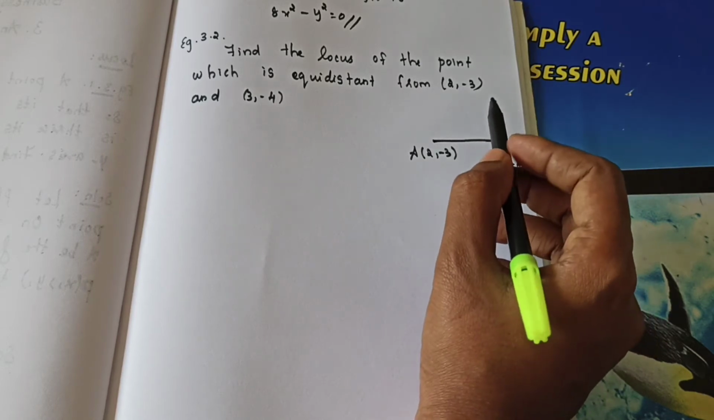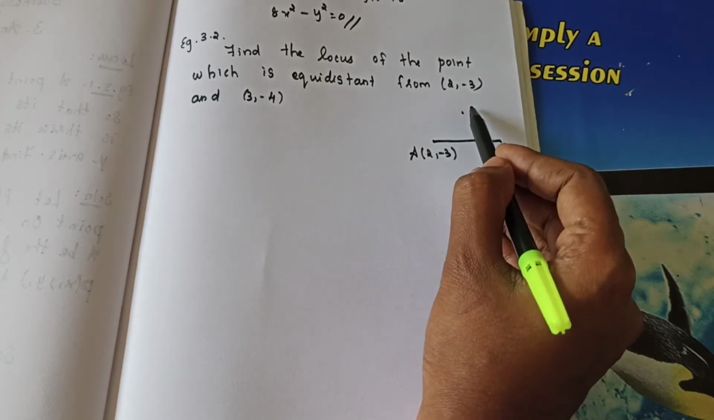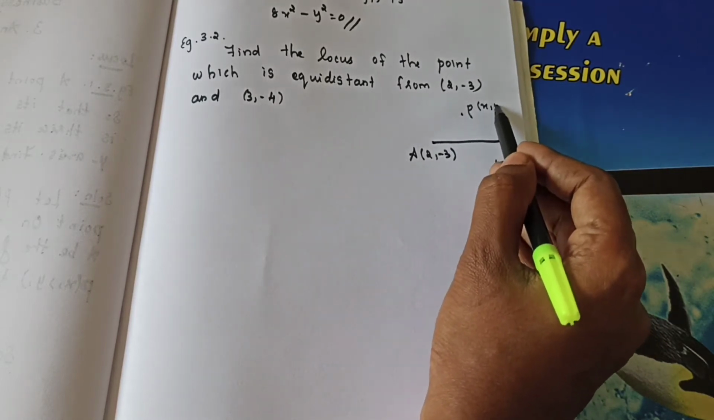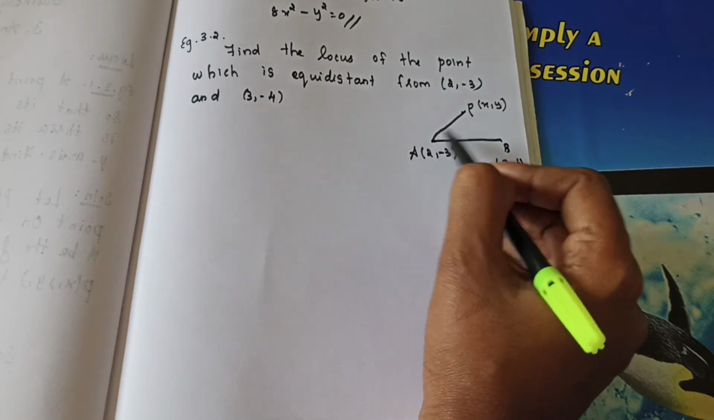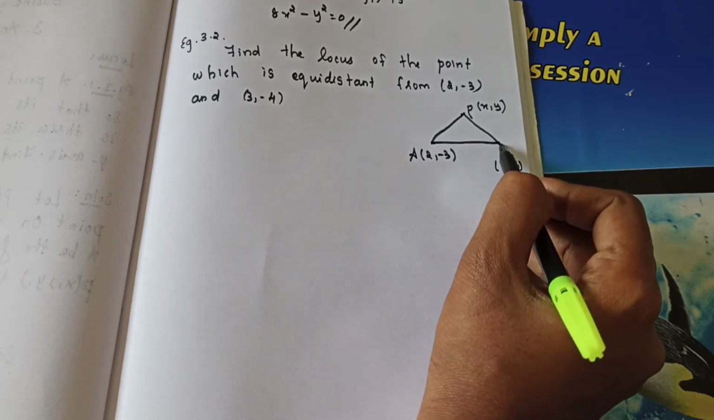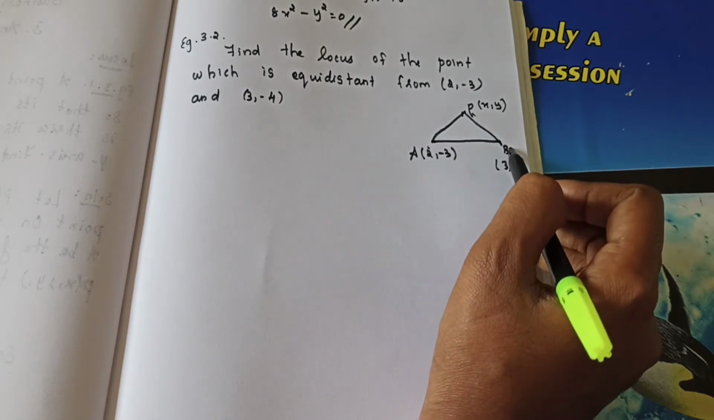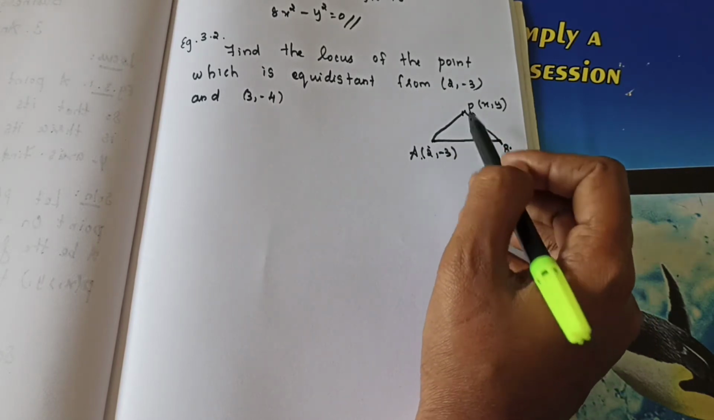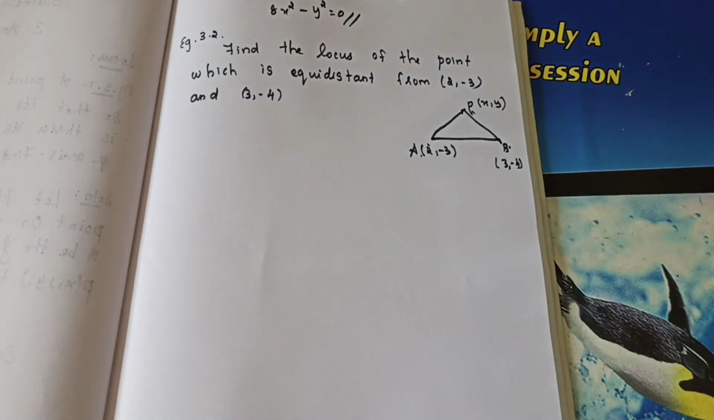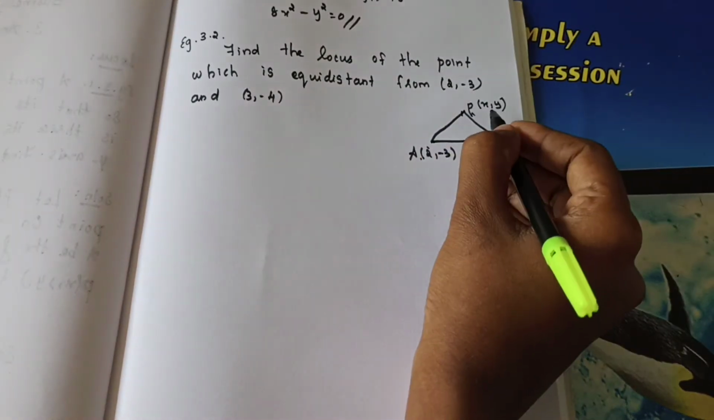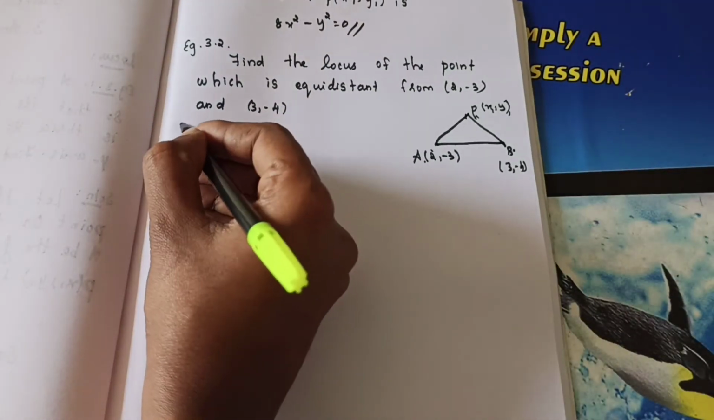They said the locus of the point will be equidistant. So let's consider this as P of x, y, which means both this distance and this distance must be equal. That's the thing they said. So AP must be equal to BP, otherwise PA must be equal to PB. That's the condition they give. According to that condition, use the distance formula, you will get the answer. Understand? Same as in your book, you can take this as x1, y1. So write down the solution.